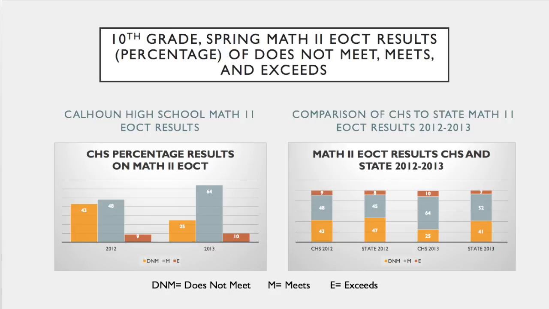Over on the right side, we'll look at the CHS and the state comparison. In 2012, CHS performed better than the state by not much of a significant margin. 48% met, 9% exceeds, and the state was 45% met and 8% exceeds. And in 2013, CHS was 64% in the meets category and 10% in the exceeds, while the state was only 52% in the meets category and 7% in the exceeds.